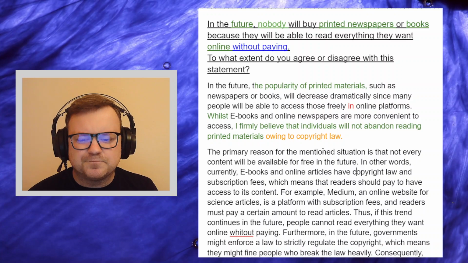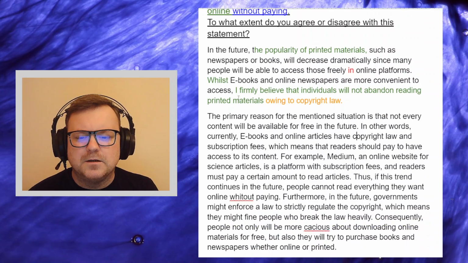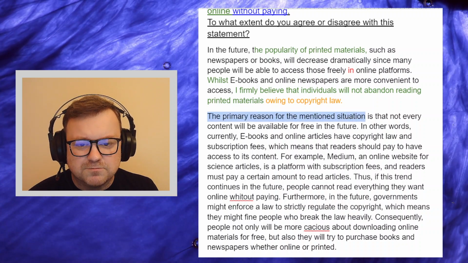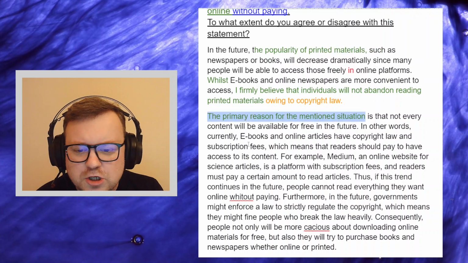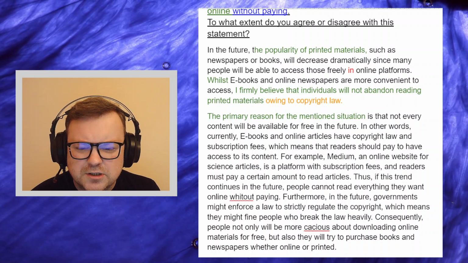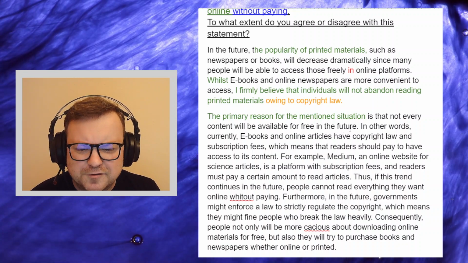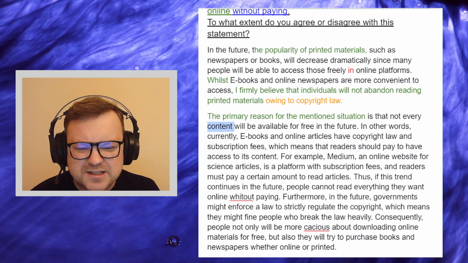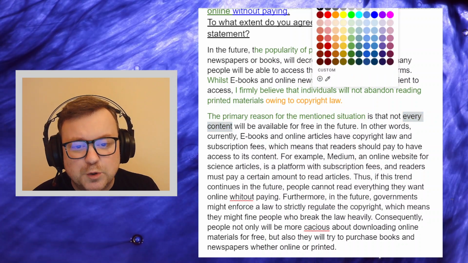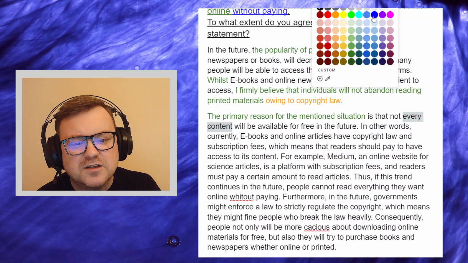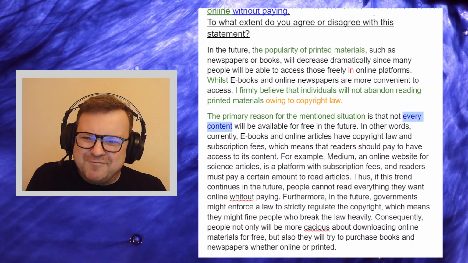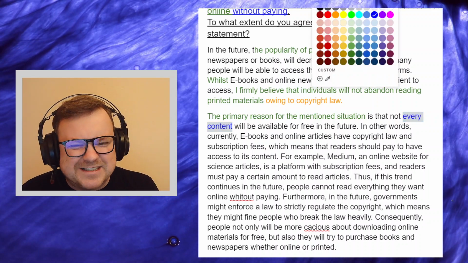So, yeah. Okay. The primary reason for the mentioned situation, okay, good, very, very well-controlled language. The primary reason for the mentioned situation is that not every content will be available for free in the future. So every content sounds strange here. Every, we use with countable nouns. Every person, every item, every telephone, every cup, but every plus uncountable noun, it's just strange.